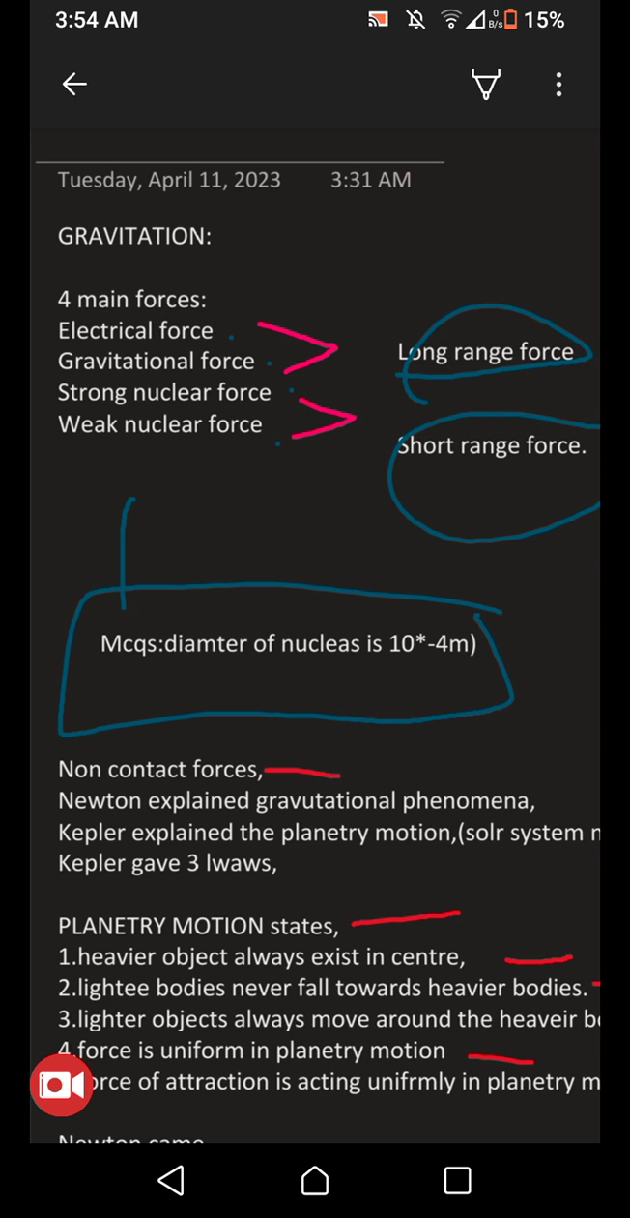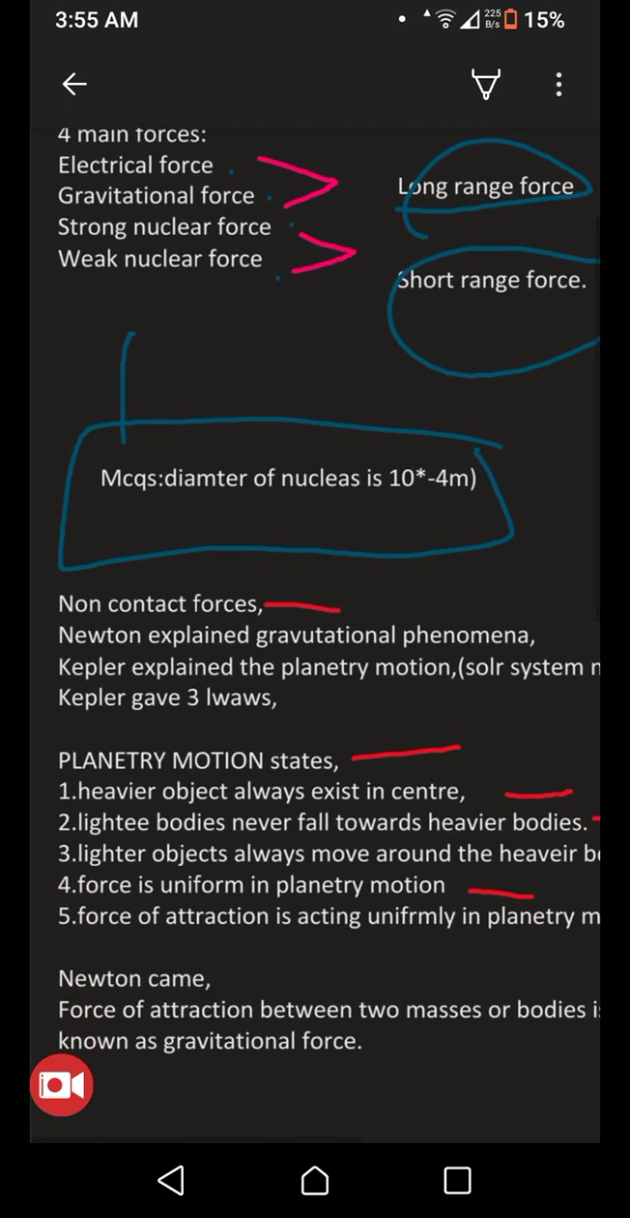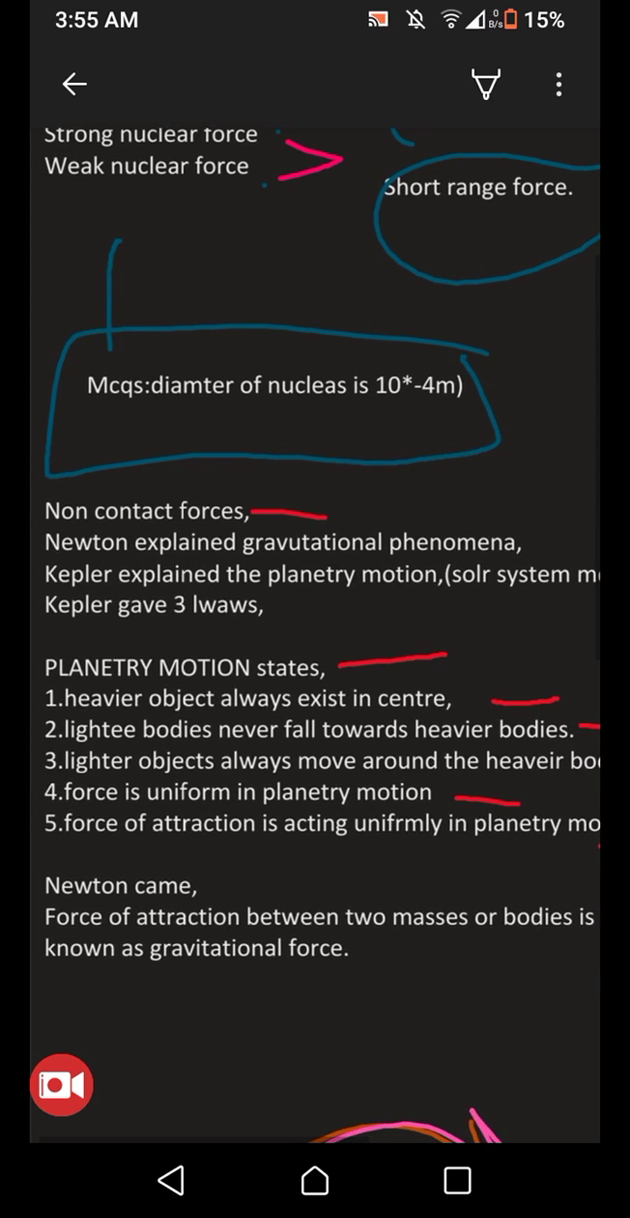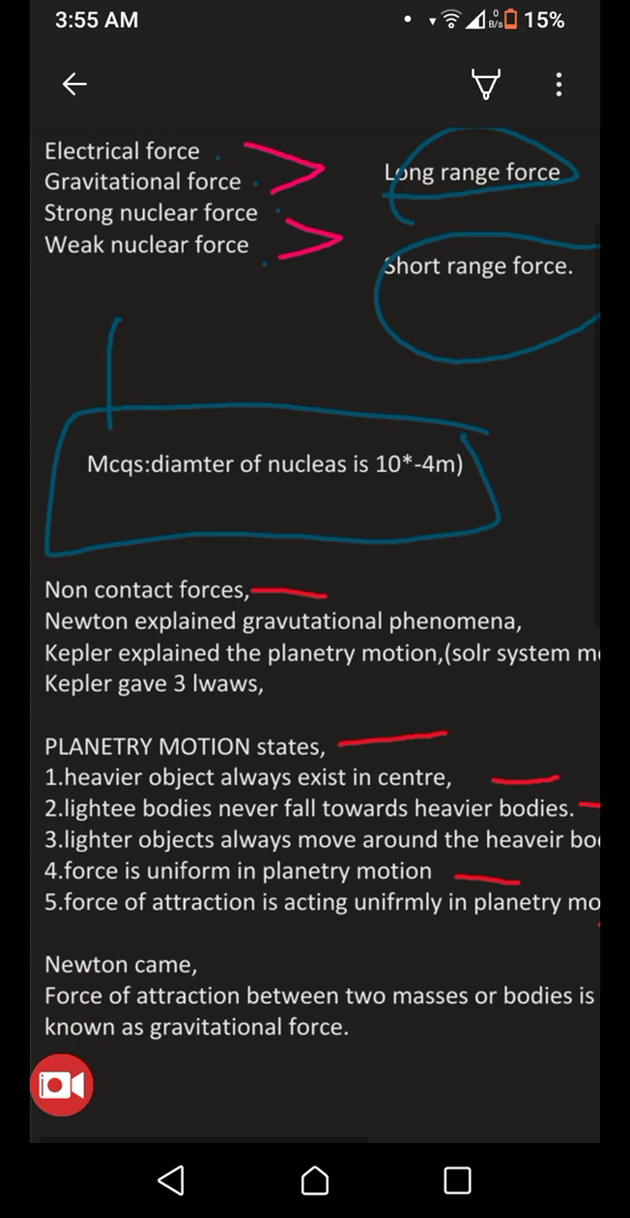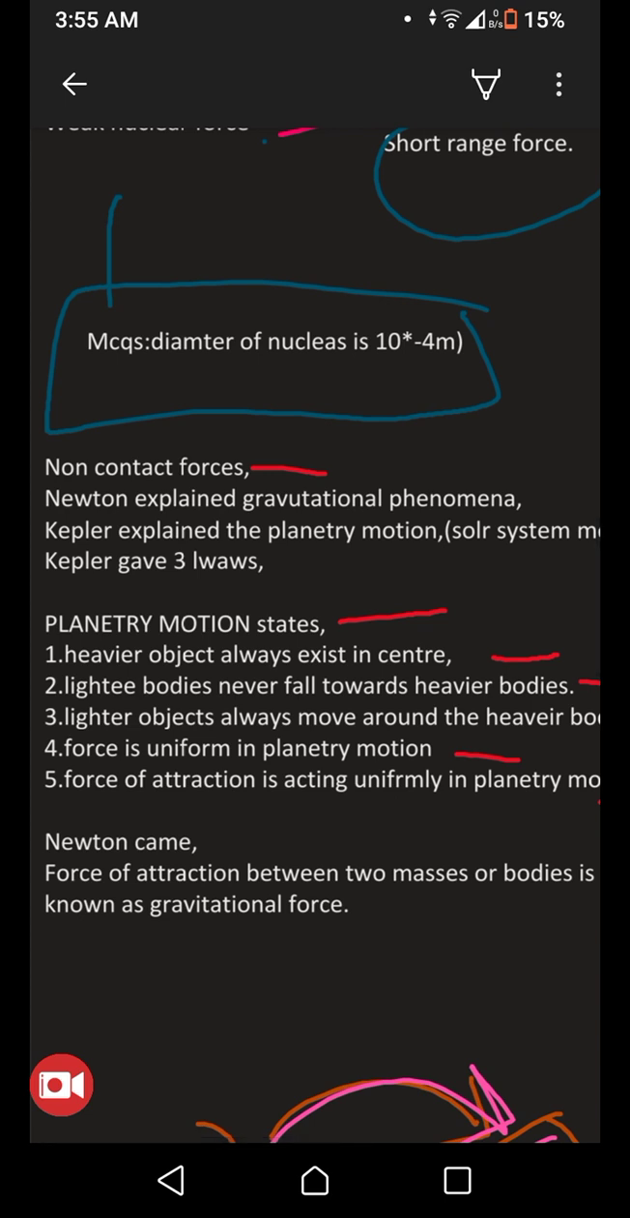nucleus. These four forces are divided into two main groups. The first one is the long range force that contains electrical and gravitational force, and the short range forces are the strong nuclear force and the weak nuclear force. And the MCQ that I found related to this topic is about the diameter of the nucleus, that is 10 power minus 4 meter. Basically, these four forces are known as non-contact forces, and Newton explained gravitational phenomena, but